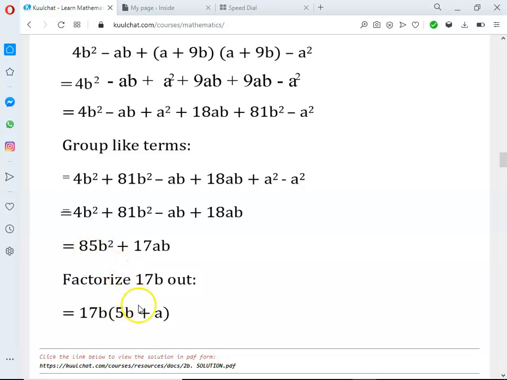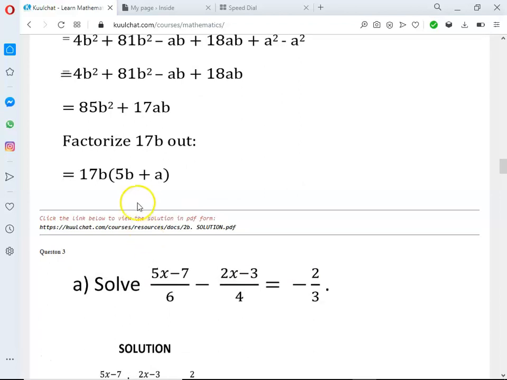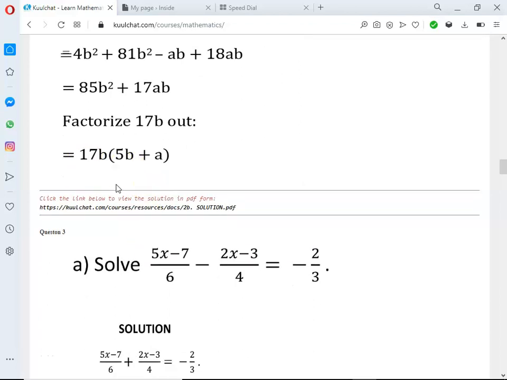Okay, so here to factorize what? 17b, so it's left with what? A. So that's the a. Okay, if you use the 17b to multiply the a, you get back 17ab. So you haven't done anything. Okay, so that's it. See how simple it is.